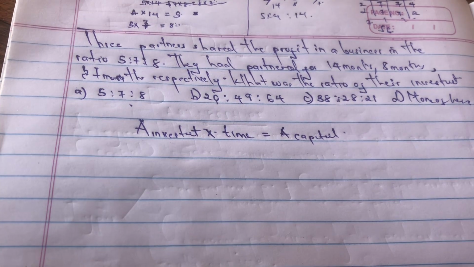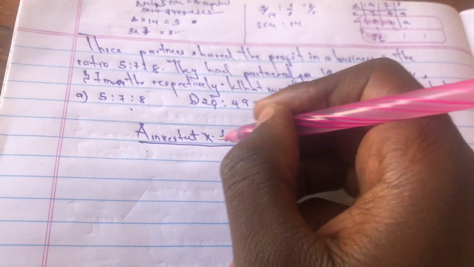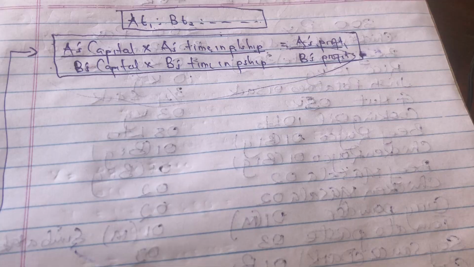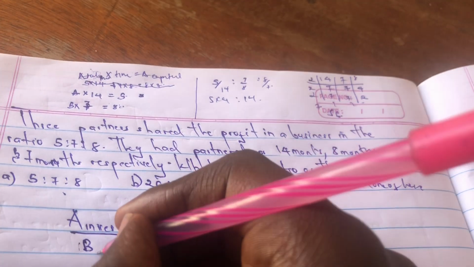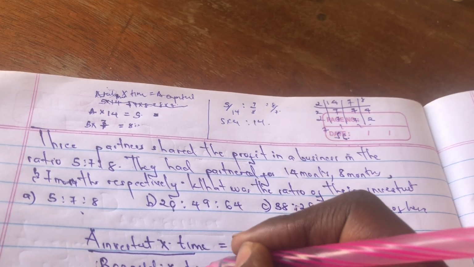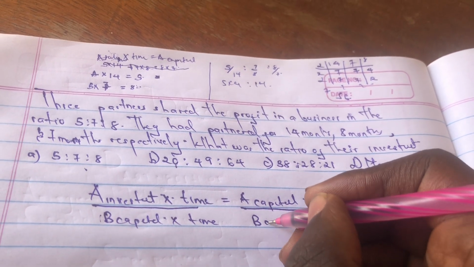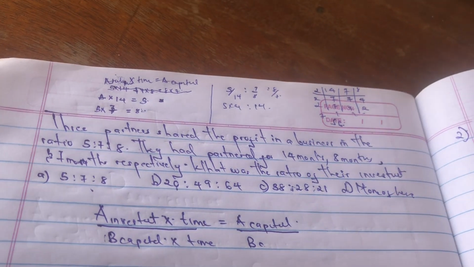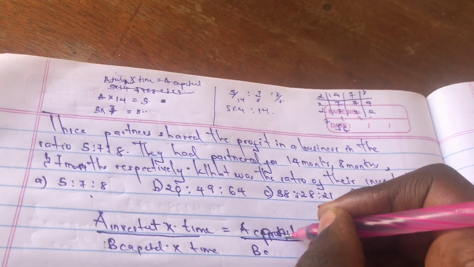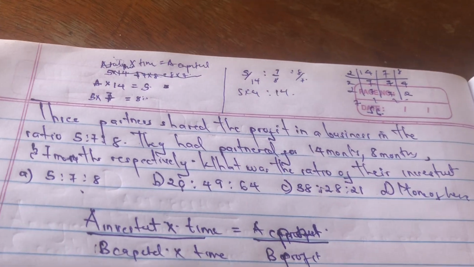Are we together? Then we continue and say also over B's, because I showed it to you here. B's capital times the time over B's. This is supposed to be profit, sorry. B's profit. Are we together?